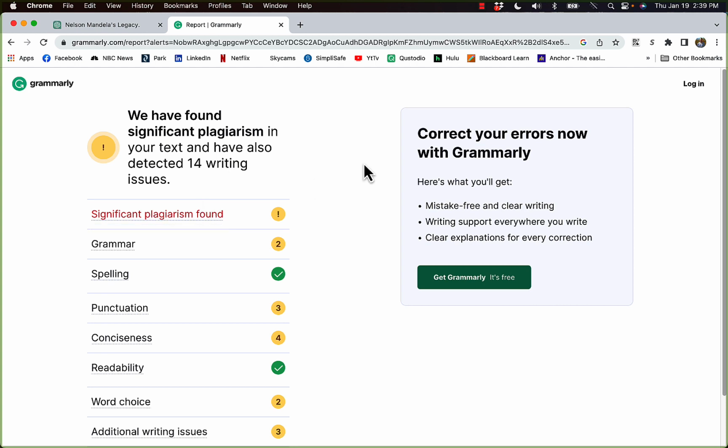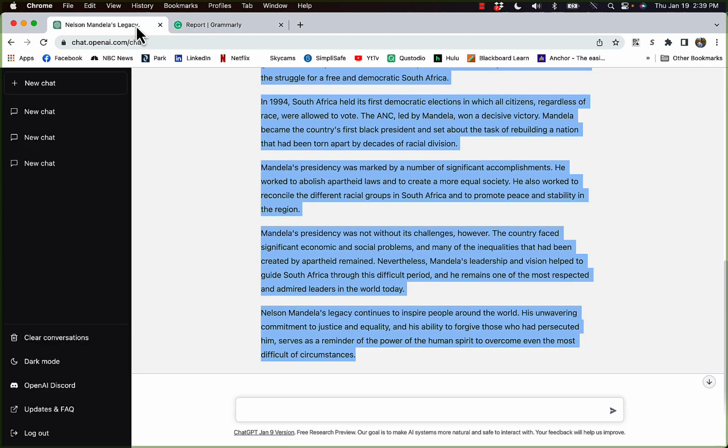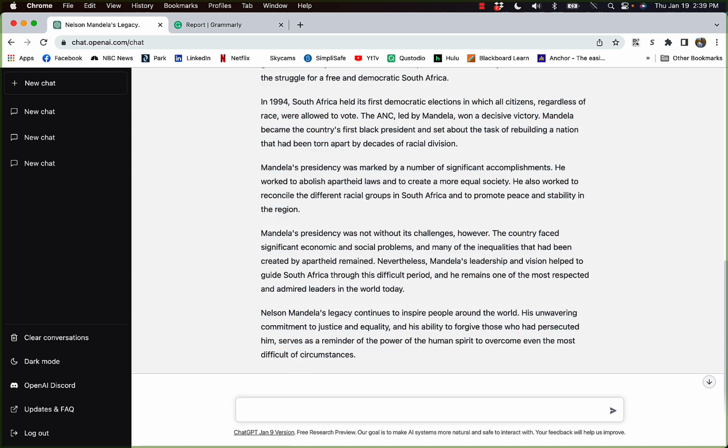that's good news because we'll be able to hopefully tell if people are using this to plagiarize. And the reason for that is because ChatGPT is using the web as a source for this, so it makes sense that plagiarism checkers are also finding this content on the web. All right, so let's try another example.